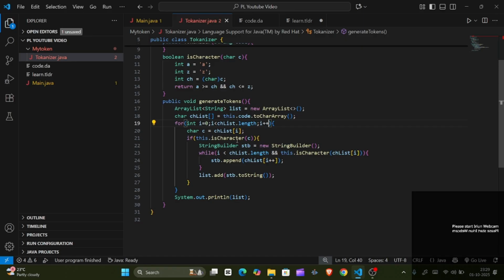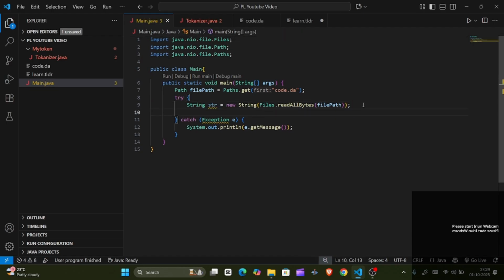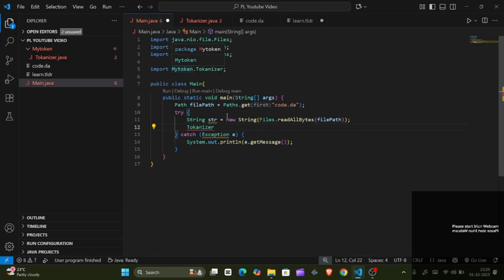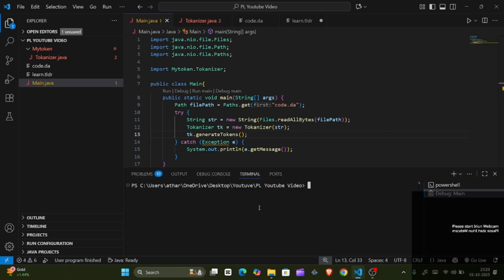We are converting into character array, then each character this dot i plus plus हो रहा है यहाँ पे, उसके बाद लिस्ट में ऐड होगा। Okay fine. Okay, got it. Why are we not getting that? Because हमने इसे main function में लाया नहीं। तो यहाँ पे मैं क्या करूँगा, टोकनाइजर जो कि हमारे my tokens में होगा, t equals to new Tokenizer, जिसमें कि मैंने उस कोड को पास कर दिया। Then what I do, t dot generateTokens. Now it should run that code.